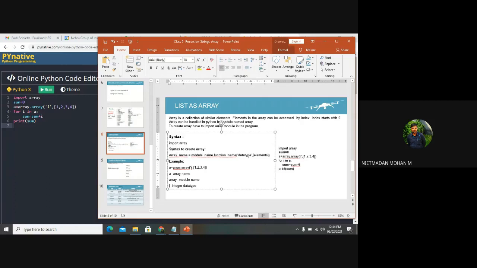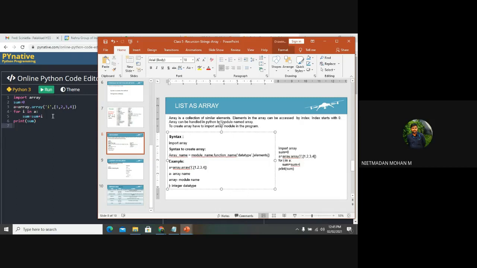So what is my array name here, in the lines of code? You can compare this third line with the syntax. A, sir. So A is my array name. And what is my module name? Array, sir.